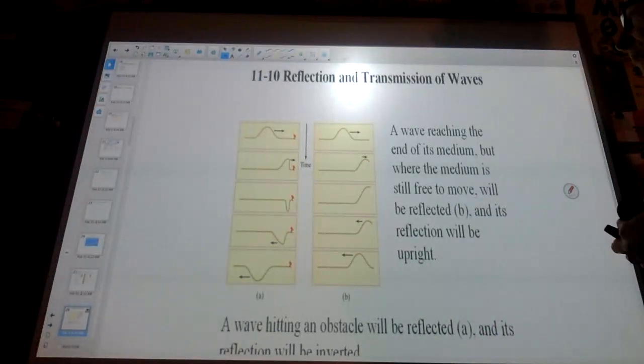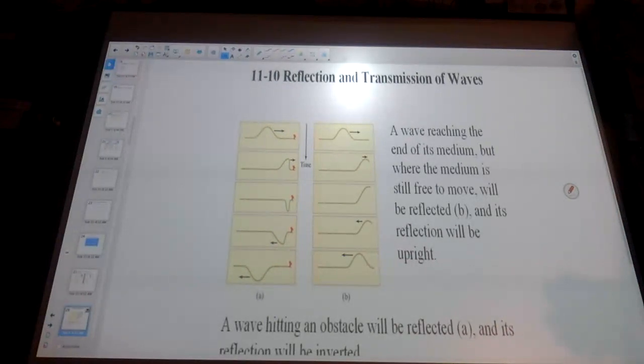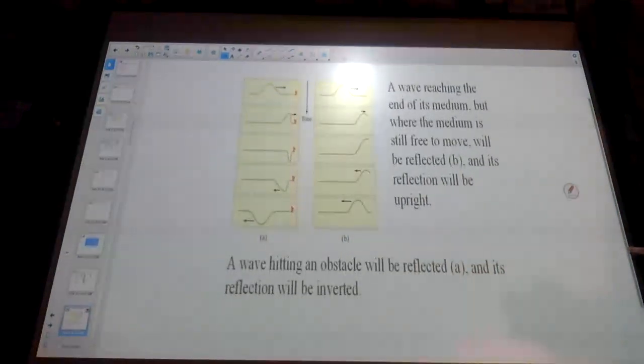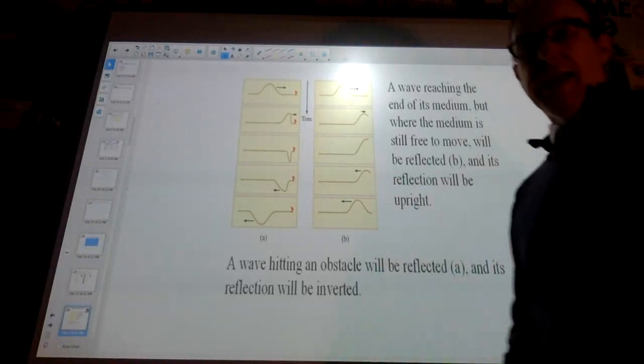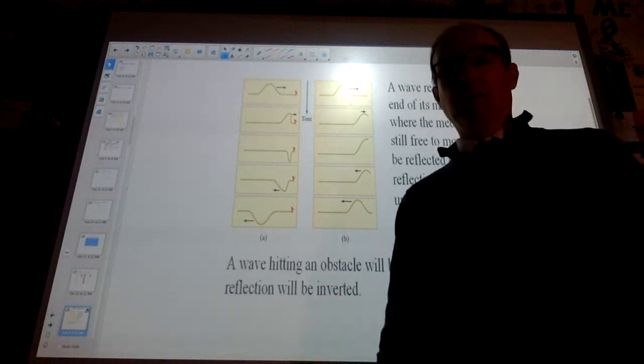Also, if you have a wave that is reaching the end of its medium, where the medium's still free to move, it's going to be reflected, and the reflection will be the same. If it hits an obstacle, it is going to be inverted. And that's just what we saw with the girl and the wall.